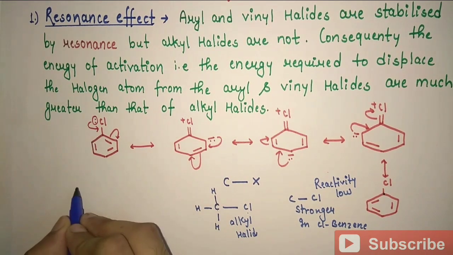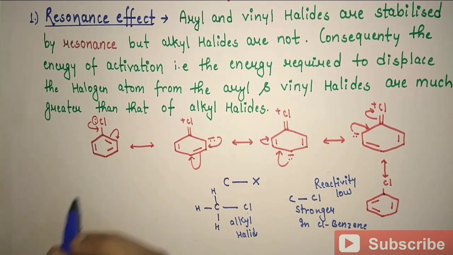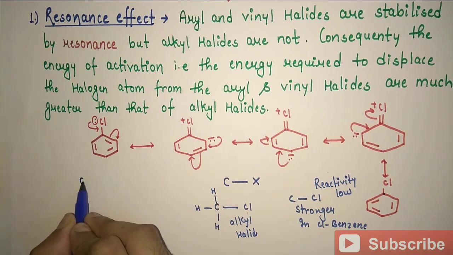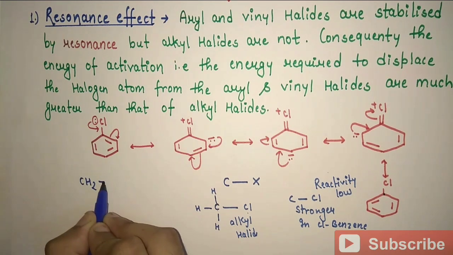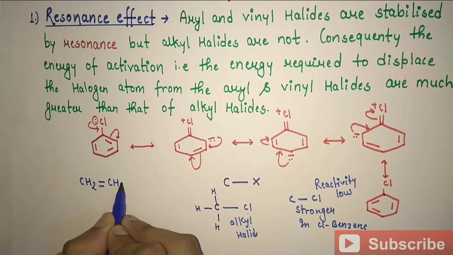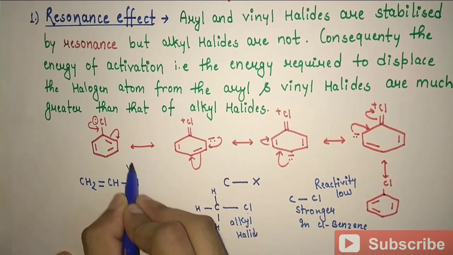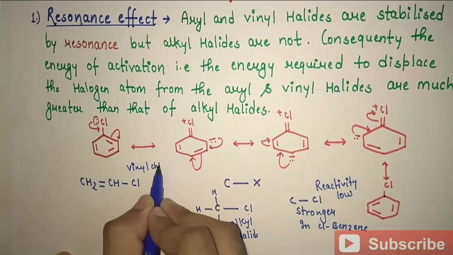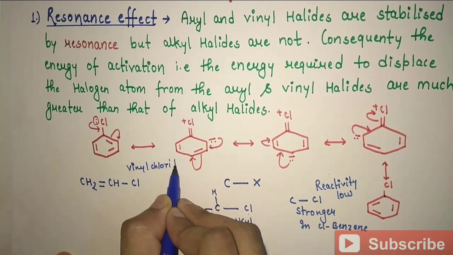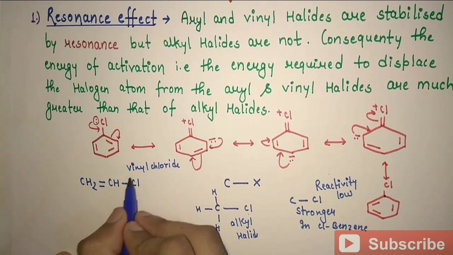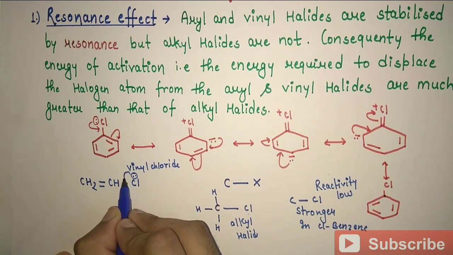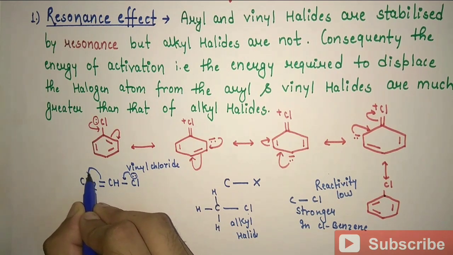Now the same thing happens with vinyl chloride. Let's take an example of vinyl chloride, CH2=CHCl. This is our vinyl chloride. So what happened? Due to resonance, this bond goes to this and this.